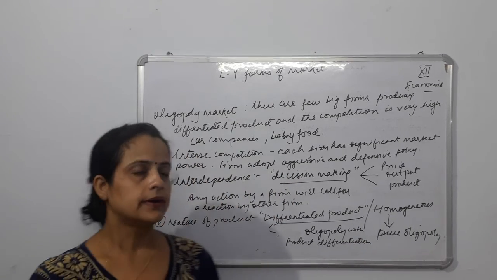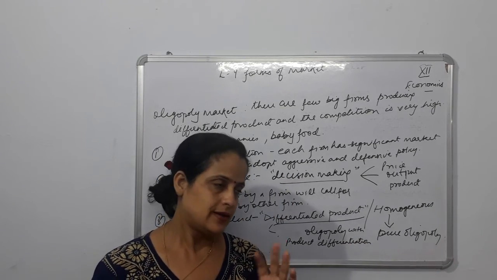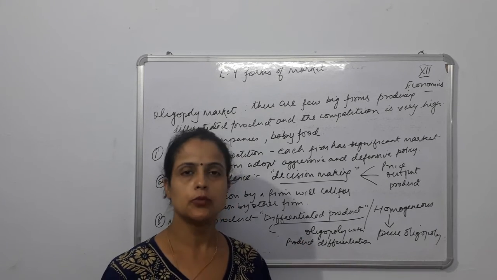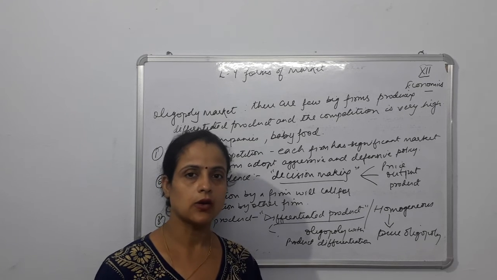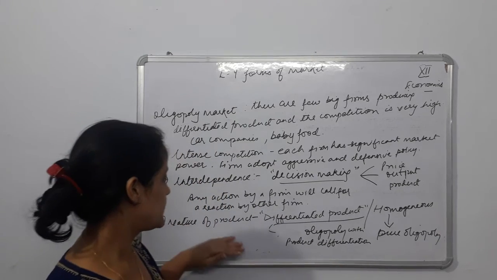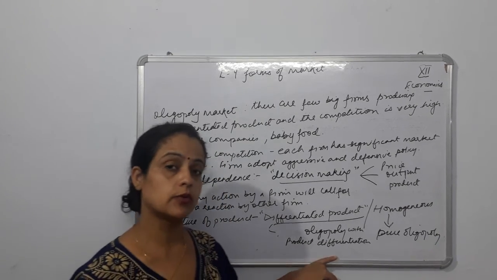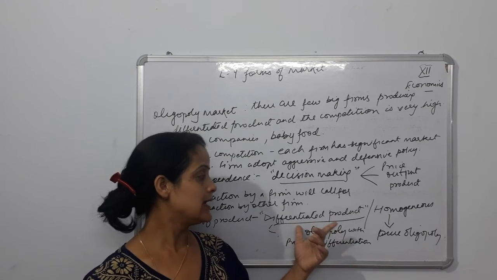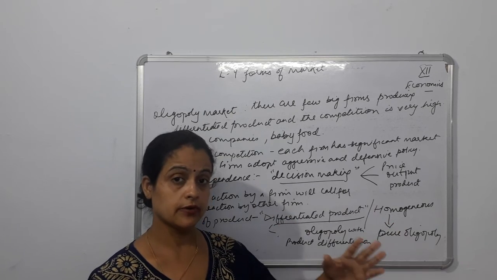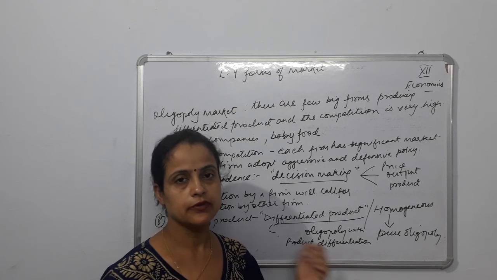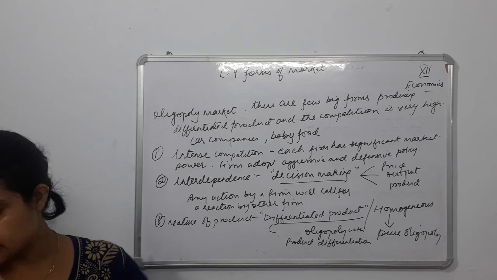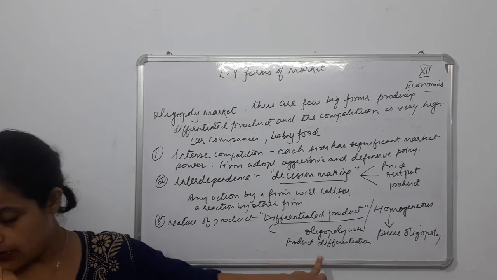Though they have mentioned that the product could be differentiated or homogeneous, usually you will never see all the companies producing exactly the same type of product. Still, what they have told you is that as far as the nature of product is concerned, it could be of two types: either differentiated or the same. When it is the same, it is pure oligopoly, which is rarely possible, and when it is a differentiated product, we call it oligopoly with differentiation, right? So oligopoly without product differentiation is called pure oligopoly, and oligopoly with differentiation.